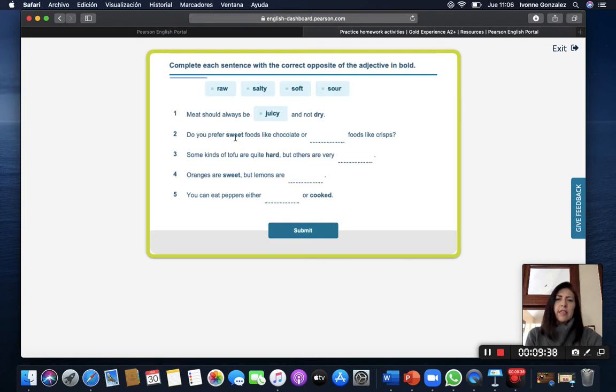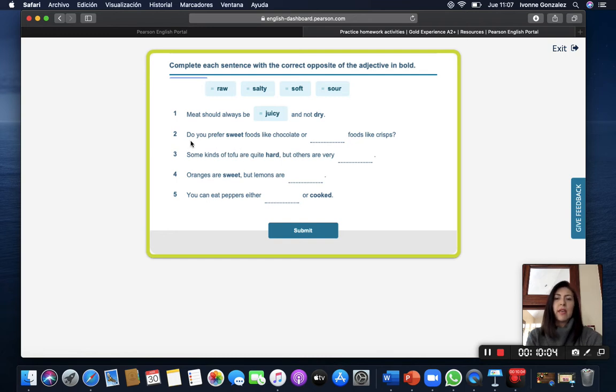In this case, if you are talking about crispy, the opposite of sweet, raw, no, because the opposite of raw is cooked. Soft, no, because the opposite of soft is hard. Here you can say salty could be the opposite of sweet, and sour could be the opposite of sweet.